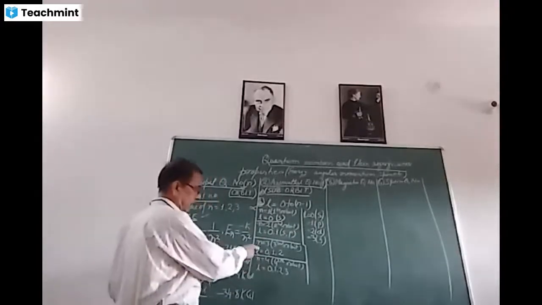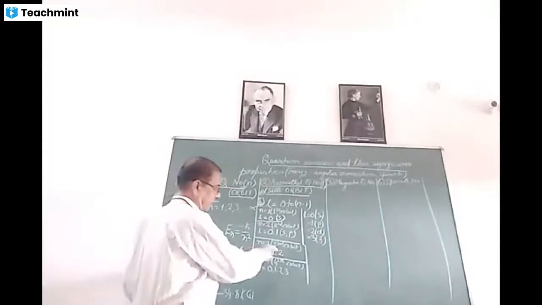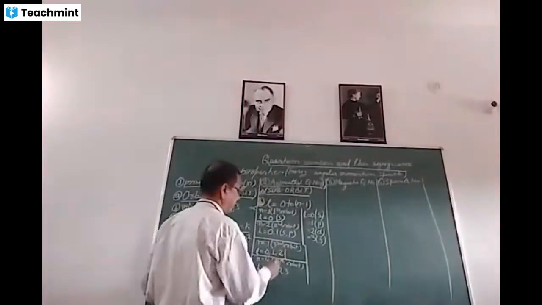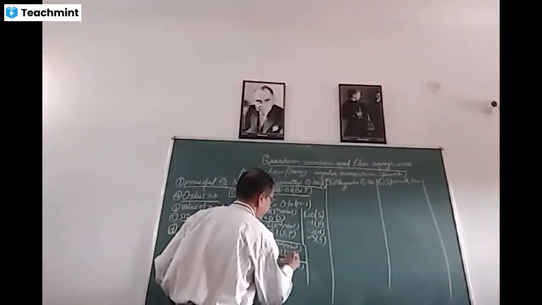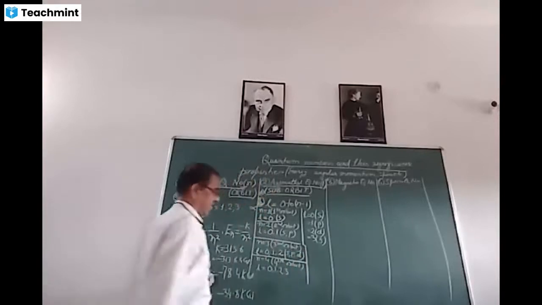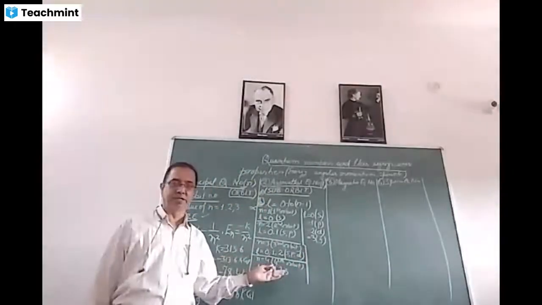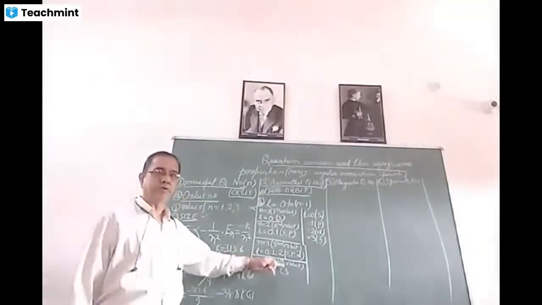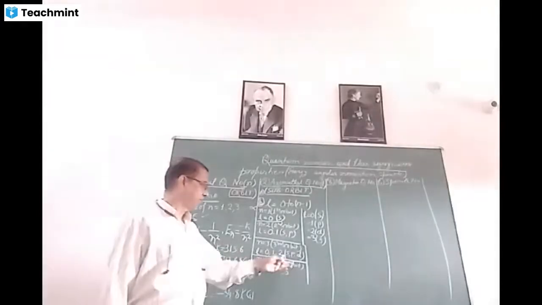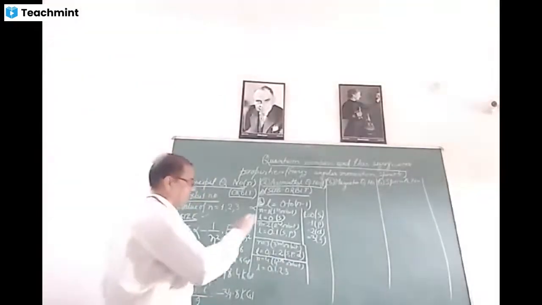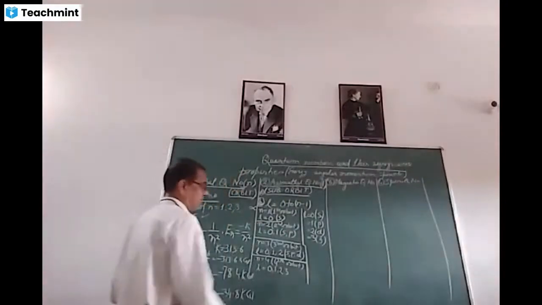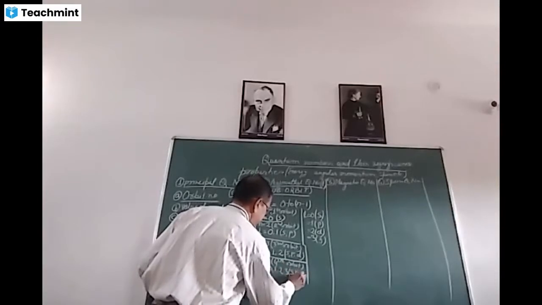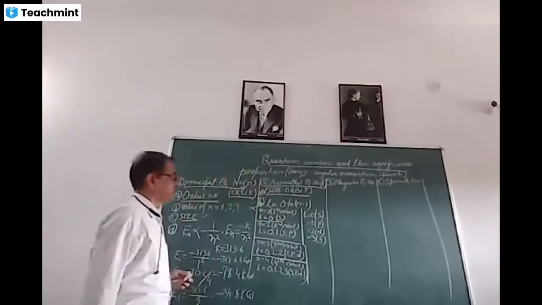Similarly, in third orbit, the value of L is 0, 1 and 2. It means that the three suborbits present in third orbit are S, P and D. And what about the fourth orbit? As we have seen here, the value of L for fourth orbit is 0, 1, 2 and 3. Hence, the suborbits present in fourth orbit will be S, P, D and F. So what do we see here?